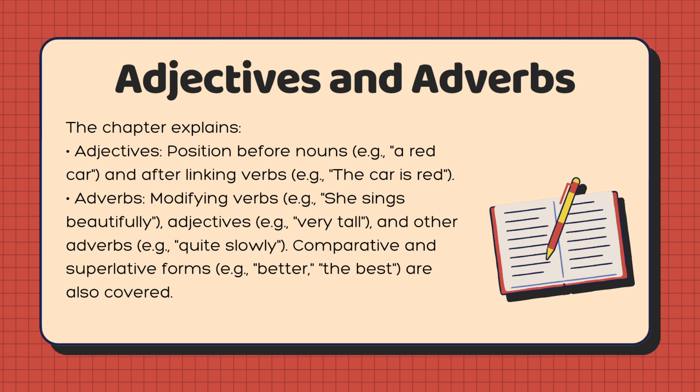Adjectives and adverbs. The chapter explains adjectives' position before nouns, for example, a red car, and after linking verbs, for example, the car is red. Adverbs modifying verbs, for example, she sings beautifully. Adverbs modifying adjectives, for example, very tall, and other adverbs, for example, quite slowly. Comparative and superlative forms, for example, better, the best, are also covered.